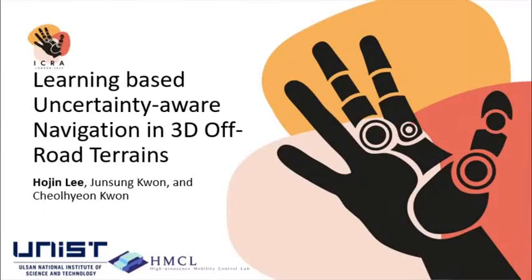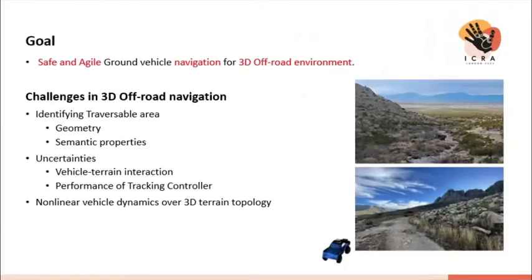In this work, we propose a safe and agile ground vehicle navigation for a 3D off-road terrain environment with consideration of the terrain-induced uncertainties while planning and tracking the path in real time. The major difficulties for navigation in 3D off-road environments first come from finding the traversable area in terms of the geometric or semantic properties of the terrain.